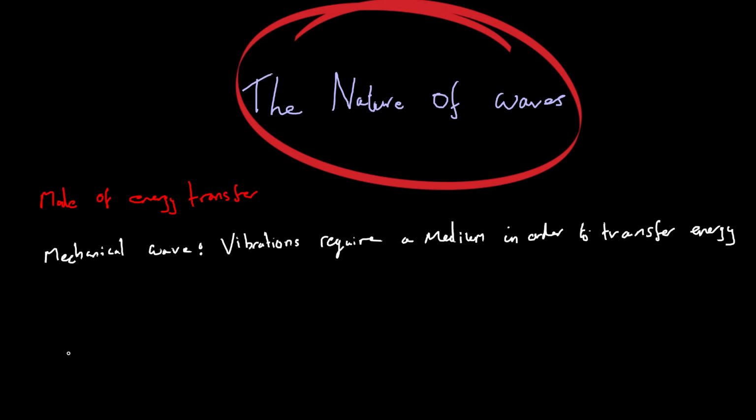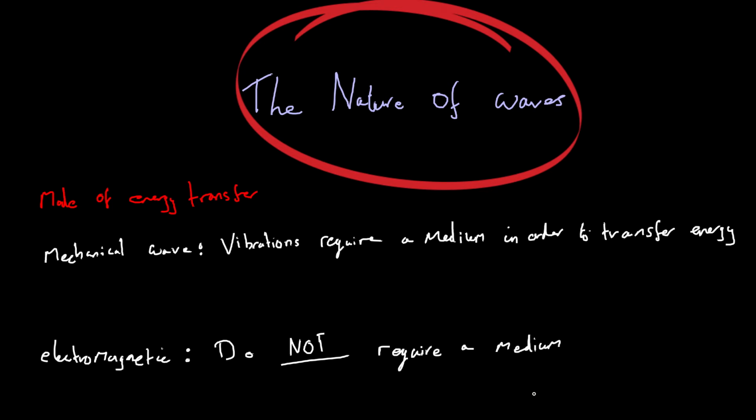Now, the other type of wave is an electromagnetic wave. Electromagnetic should ring a bell because we spoke about that at the start of the course. Electromagnetic waves include things like infrared radiation, visible light, gamma rays, X-rays, radio waves, etc. Now, they do not require a medium. So an electromagnetic wave can actually travel through a vacuum.